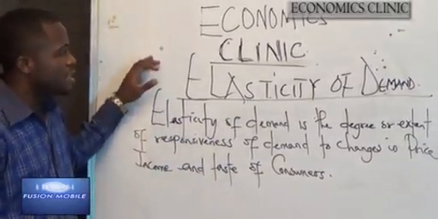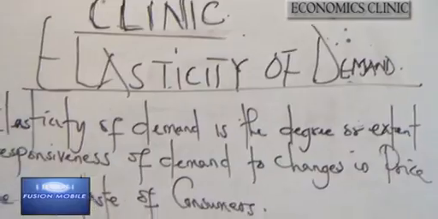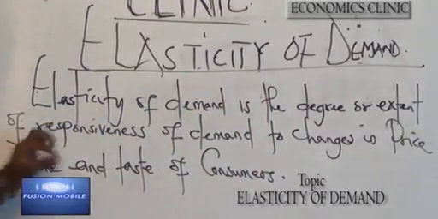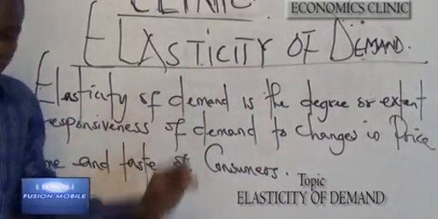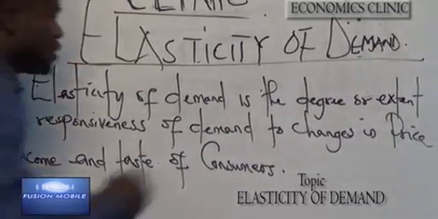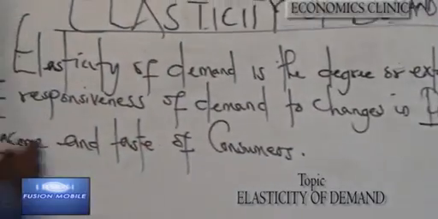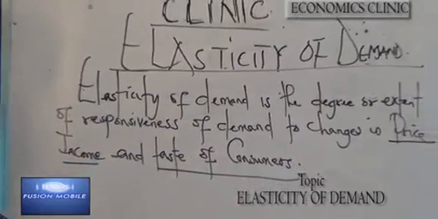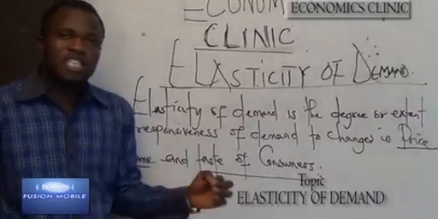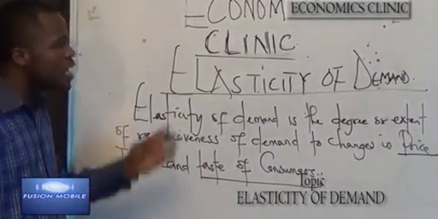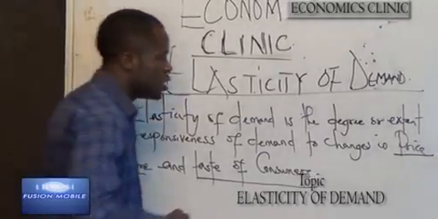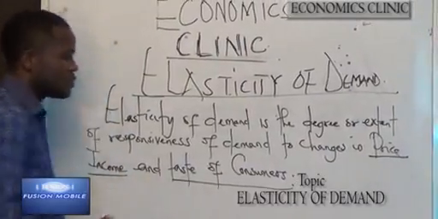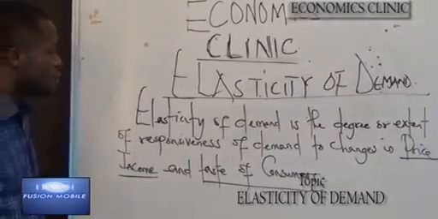The next is elasticity of demand. Elasticity of demand is the degree or extent of responsiveness of demand to changes in price, income, and taste of consumers. This shows us the response of consumers in relationship to the variation in price, in their income level, and in their taste for a commodity.